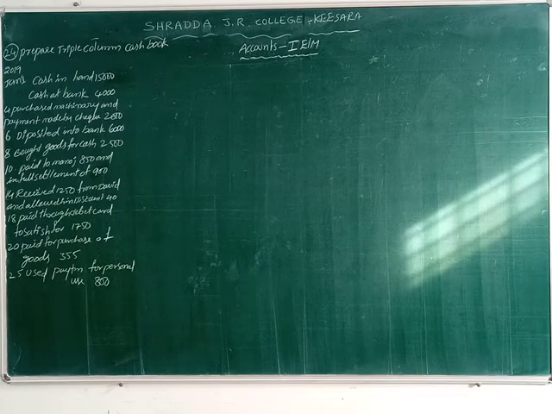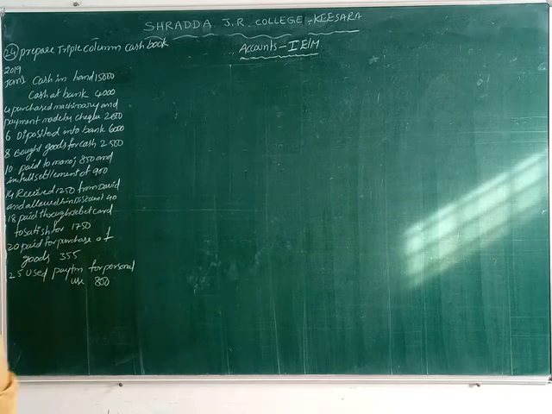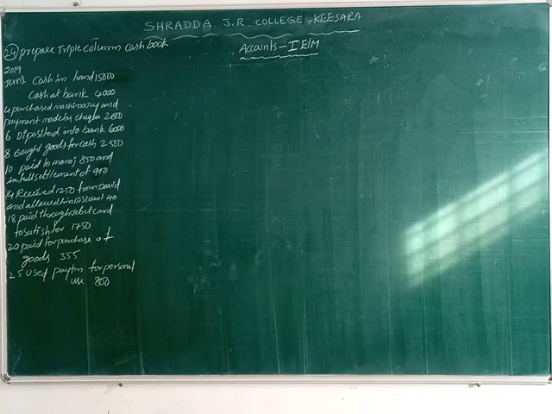Now the next one, received 1250 from David and allowed him discount 40 rupees. Who is giving here? David is giving, so this cash is received by the business.